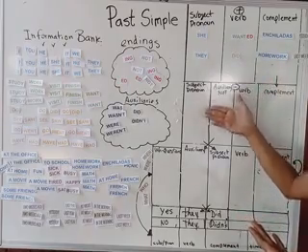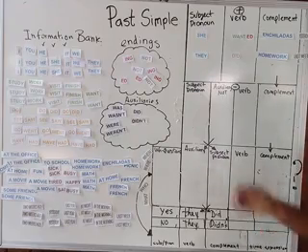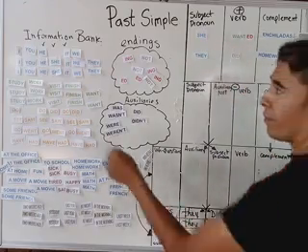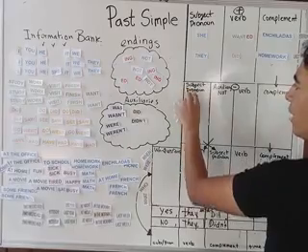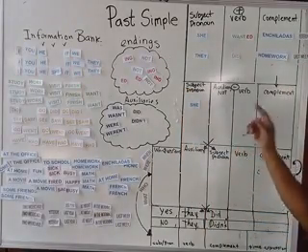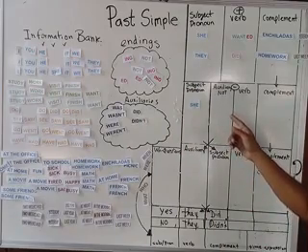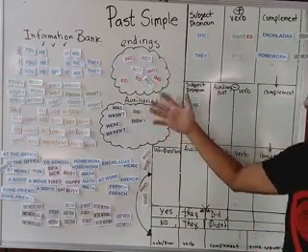Now let's go to negative form. Okay, continue with she. Same, remember, it's always the same subject pronoun. Okay. Now let's go with the negative. We need to go with the auxiliaries.